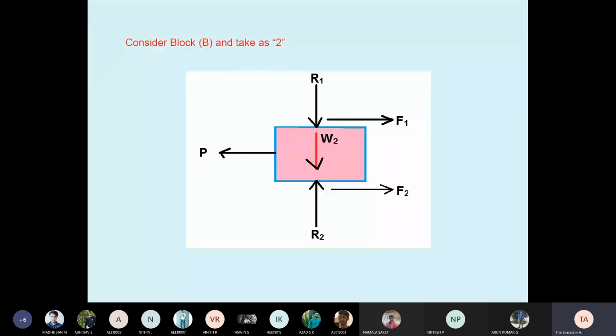Then we applied Newton's third law. What is Newton's third law? Every action has an equal and opposite reaction. So block B is acted on both at the upper side and the bottom side. The upper side is block A, the bottom side is the floor. Therefore R2 is introduced. Then R1 is also downward because block B is touching the upper side. Therefore the reaction is downward, R1. And weight is acting vertically downward. So these theory problems we have already discussed.